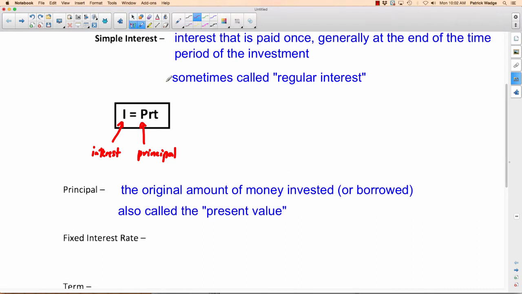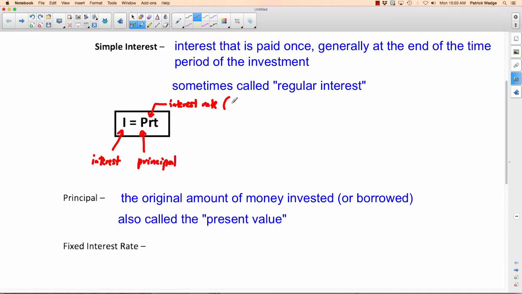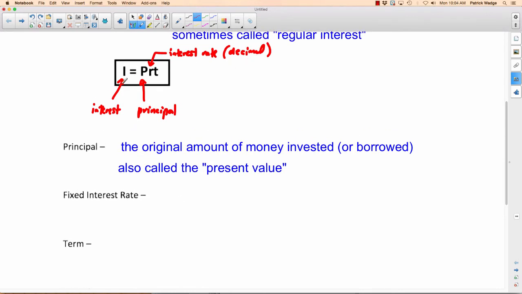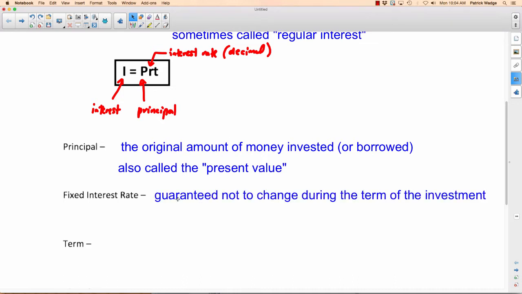Okay, the R stands for interest rate. And in this formula, the interest rate must be a decimal. Now, that's kind of tricky because when you're given the interest rate, it's always going to be given to you as a percent, and you've got to change it to a decimal in order to use this formula here. So basically what the interest rate is, it's the agreement for how much interest will be paid as a percent, right?